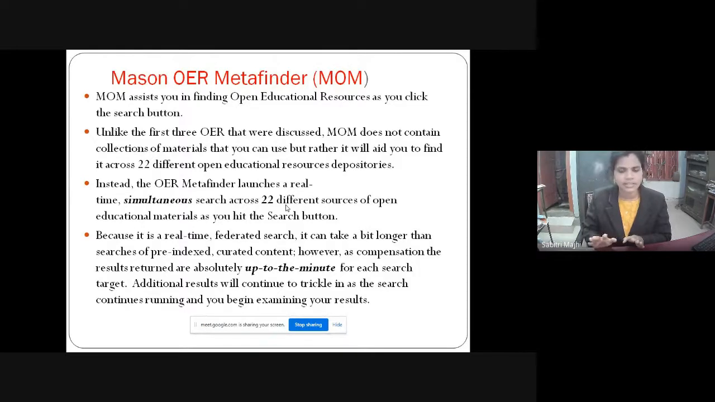So it does not have its own collection like the federated search or discovery services in the libraries. It acts as a meta finder. It sends the query to other 22 different sources of open educational resources and after getting results from them, it displays the result in front of the user. So is it clear? So this MOM is a different kind of source from the others. It provides a federated search service. So it is a meta finder.